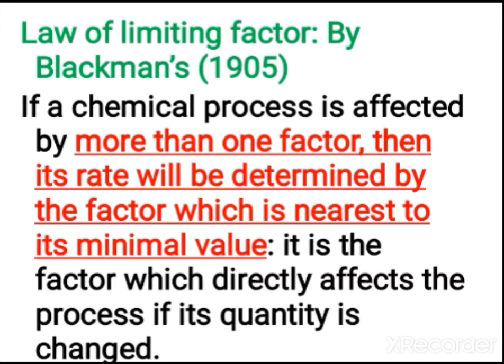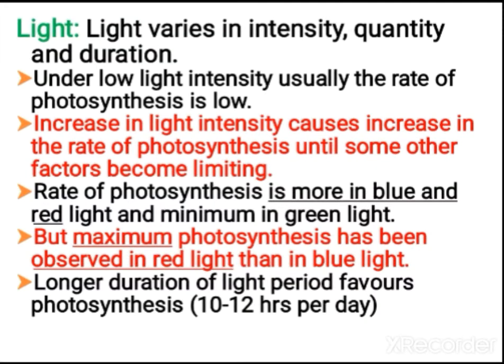So the availability of all four should be in good condition. When more than one factor decides the process, the availability of all the factors has to be better. When any one factor becomes less, then automatically that process will be stopped. Otherwise, it will be less according to the availability. That is what was proposed by him.